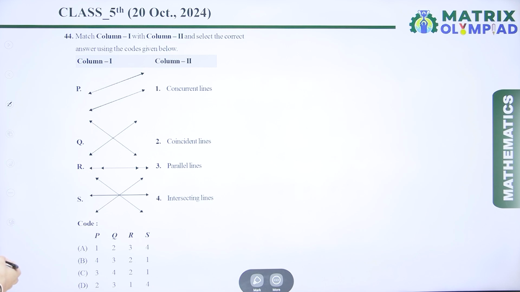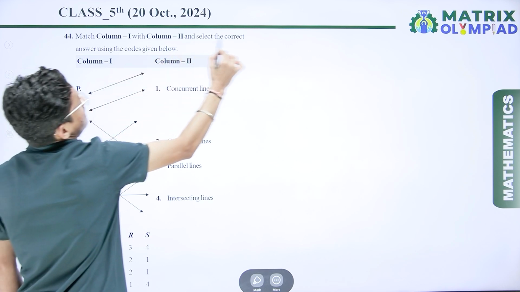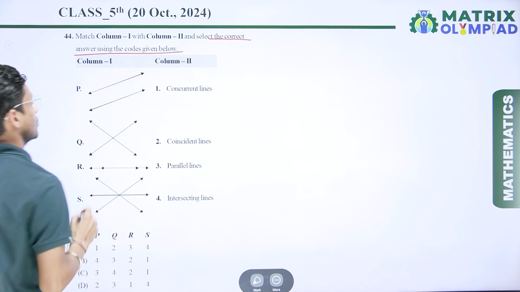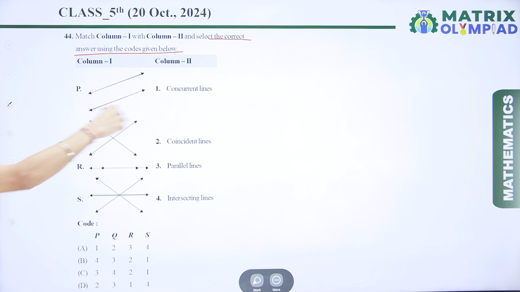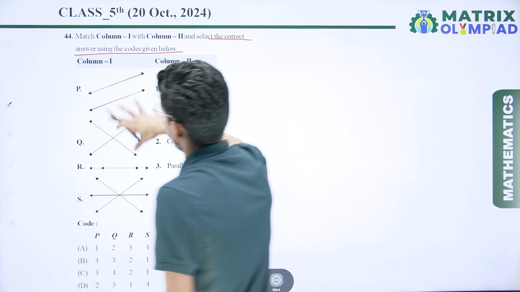So now if I talk about the next question, that is match column 1 and column 2 and select the correct answer using the code given below. So here we have given column 1 and here we have given column 2. So we have to match these.